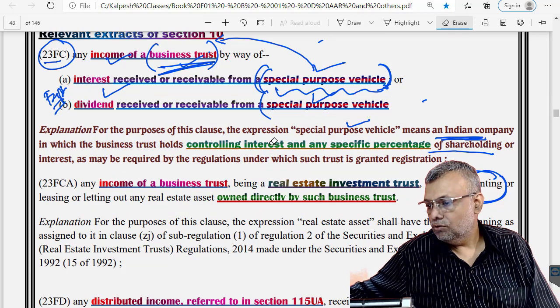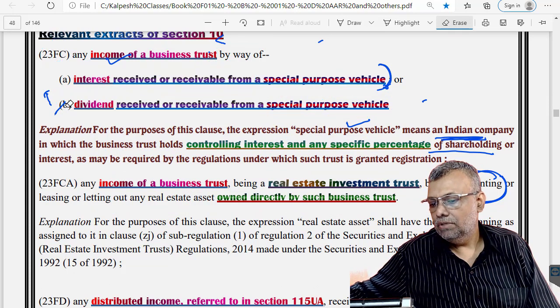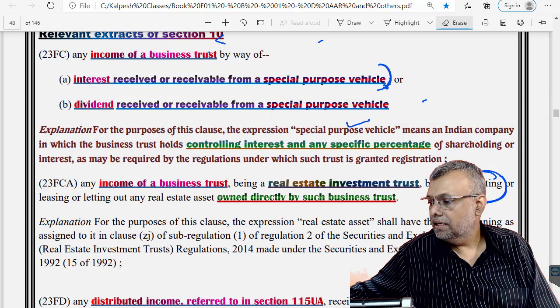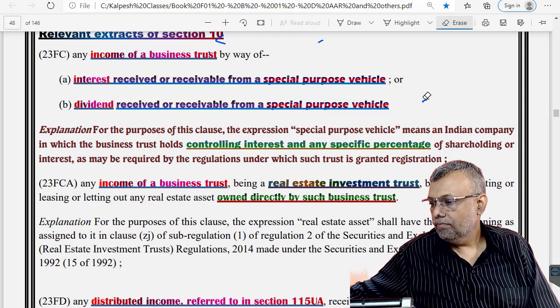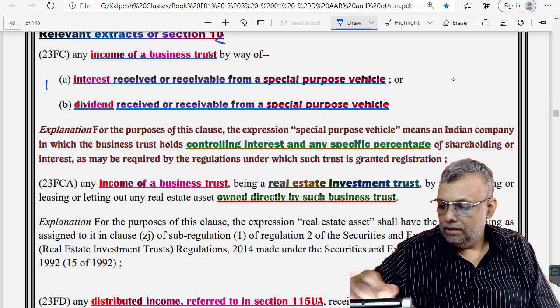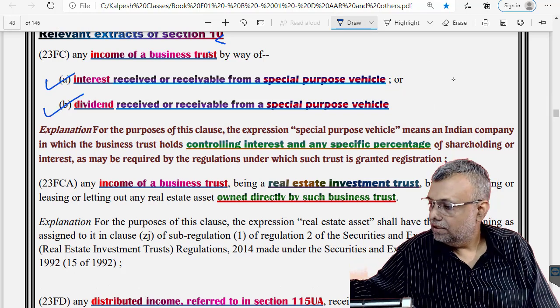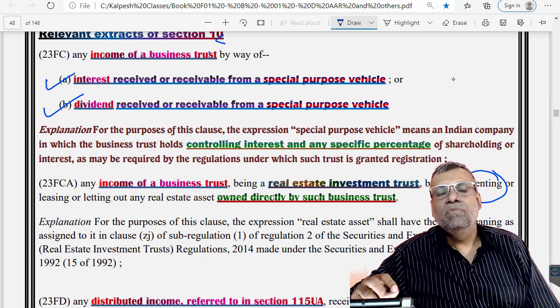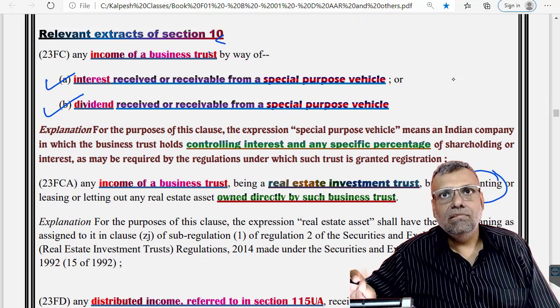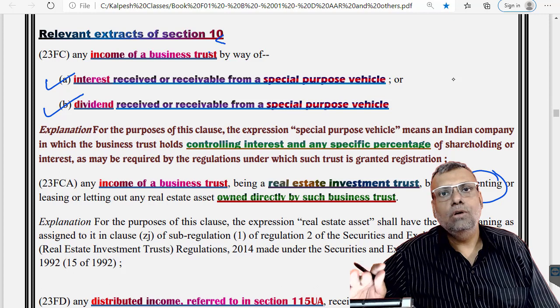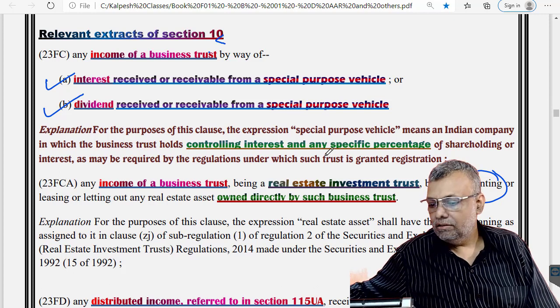It's a very natural thing, because if the income is already exempt, what is the sense in deducting tax at source? So on all these specified income types and this rental income, there is no TDS. There is a TDS benefit which has already been specifically provided in the respective provisions.